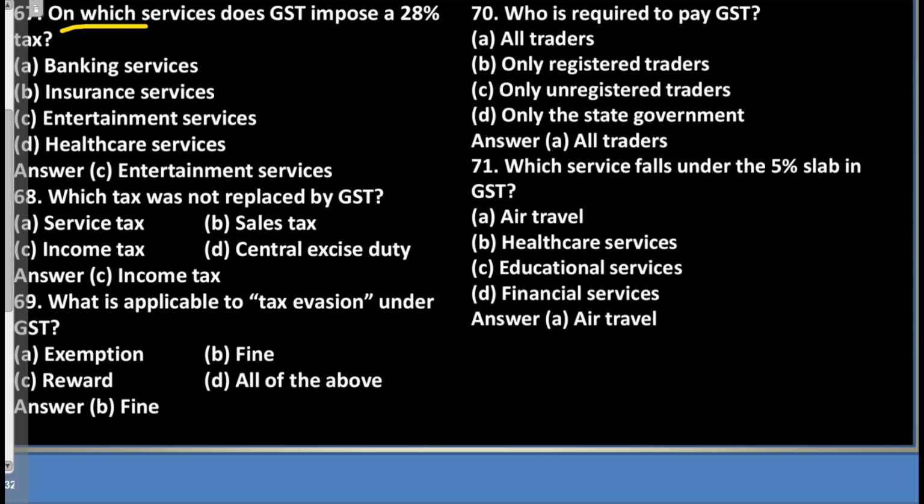Question 67. On which services does GST impose a 28% tax? A. Banking services. B. Insurance services.